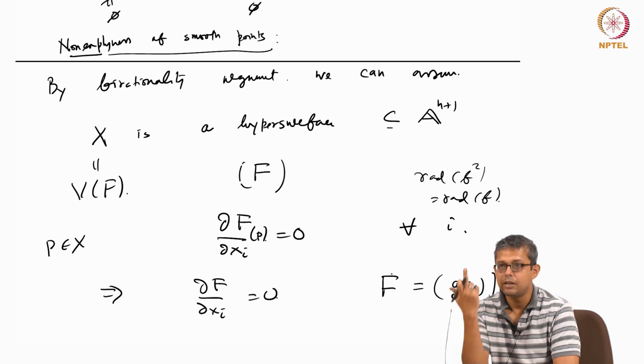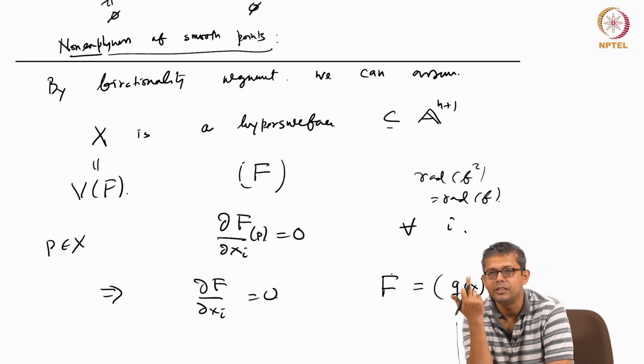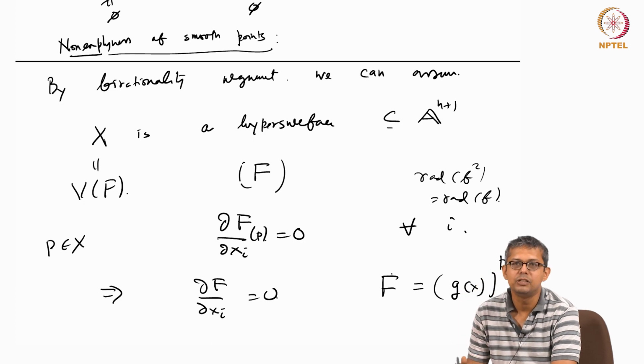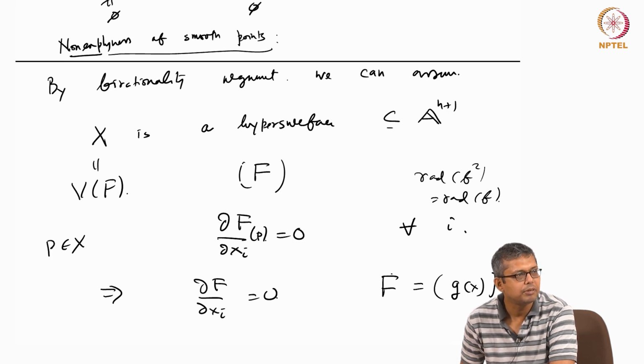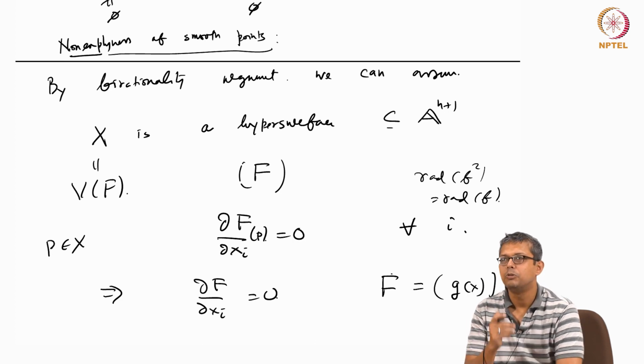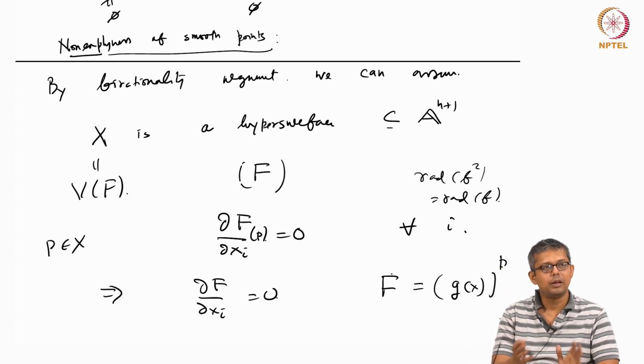There is only one polynomial because this is a hypersurface. So it cannot be of this form because this is a radical ideal, and that is true for characteristic p also, with an algebraically closed field. Because this is radical, this cannot happen. So hence you have a point which is smooth. So now you prove it for the complete.